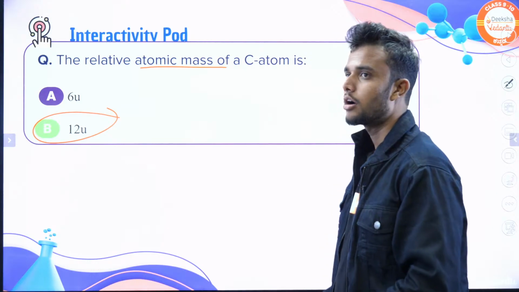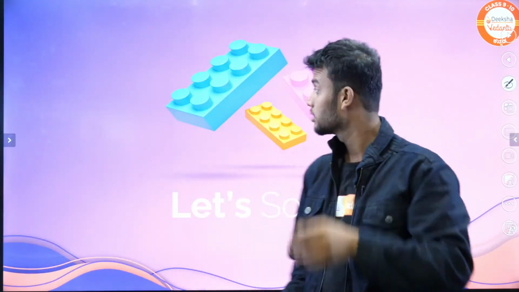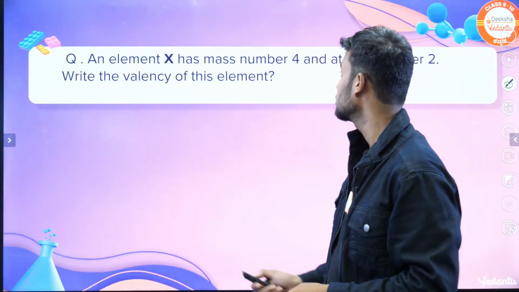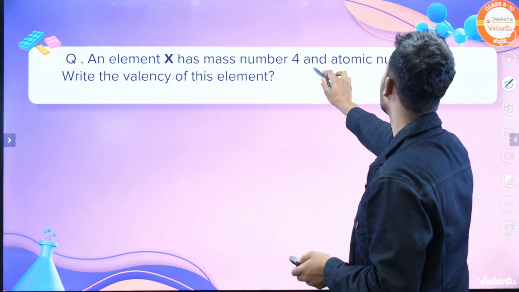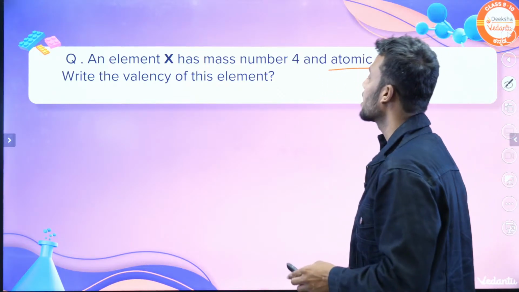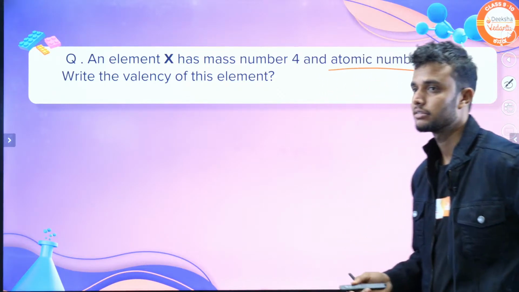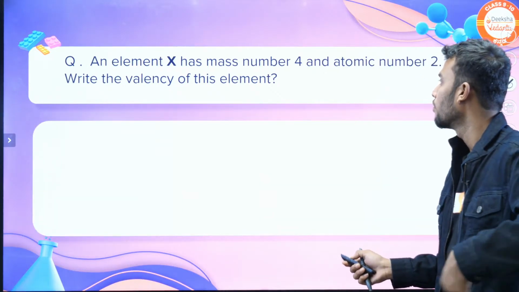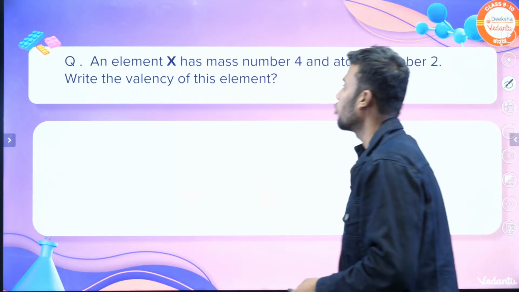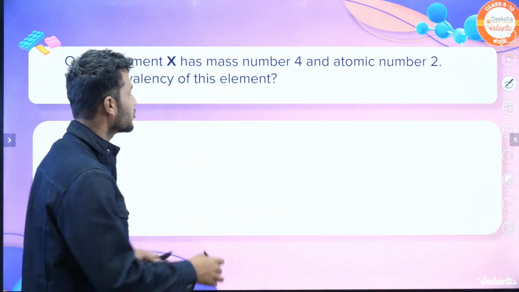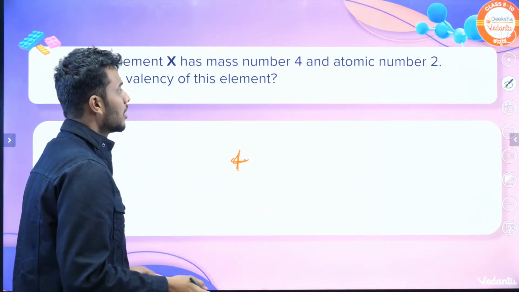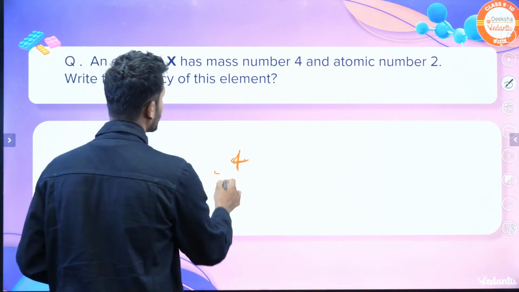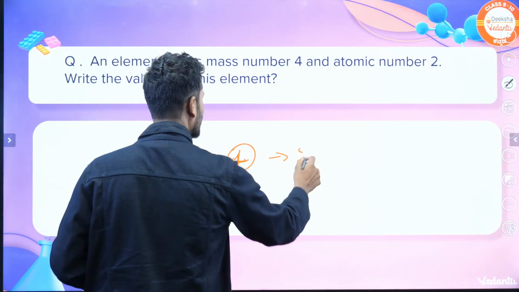Okay students, come on, let's discuss the question solving part. The question is, an element X has mass number 4 and atomic number 2. Write the valency of this element. Mass number 4 is there. We already discussed valency in a previous unit. Valency is nothing but the total number of electrons present in the outermost shell. The atomic number is 2, so the electrons are distributed as 2.